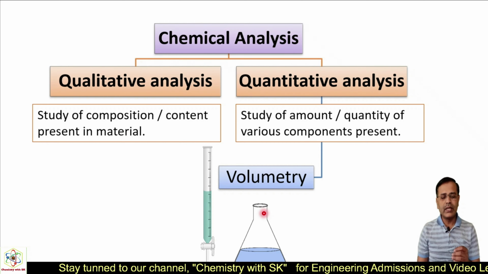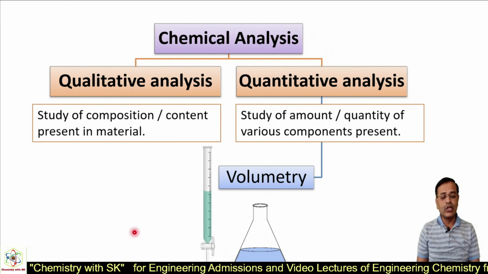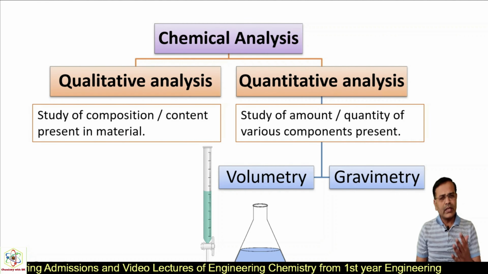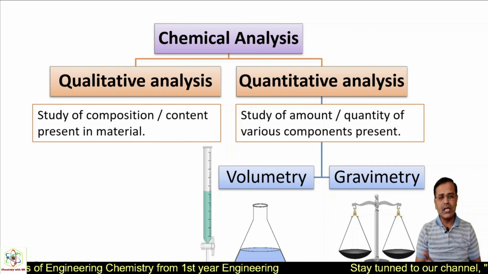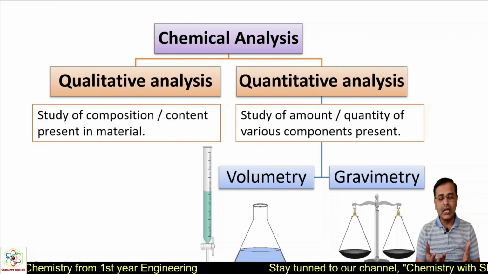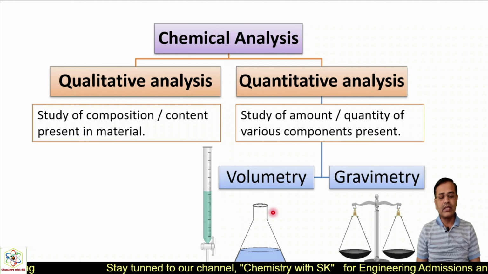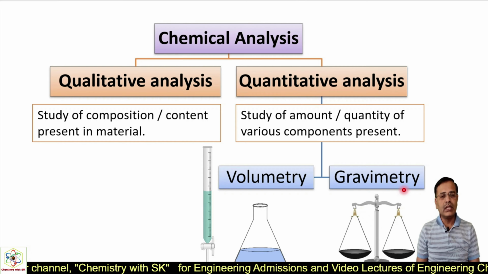So what is meant by volumetry? If you are measuring the volumes, if you are studying the volumes, then it is said to be volumetric analysis. And the other is gravimetry. So what is meant by gravimetry? It is nothing but the parameters related to the mass or measurement, the quantity, the amount. The amount is determined in grams or mass. It means if you are measuring the volume, it is volumetry. If you are measuring the mass, it is said to be gravimetry.